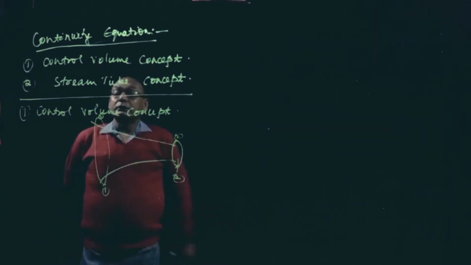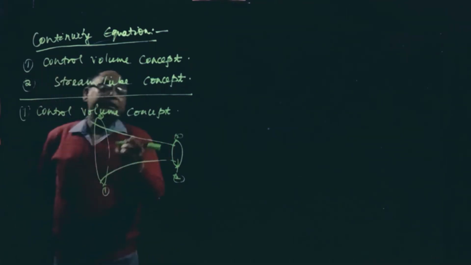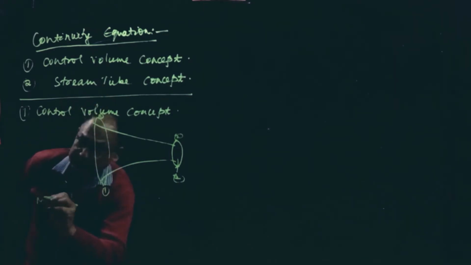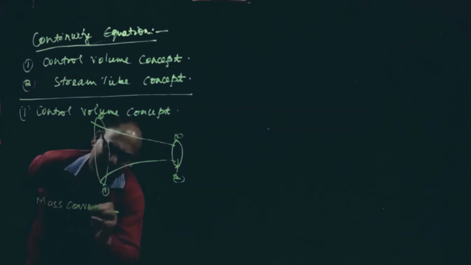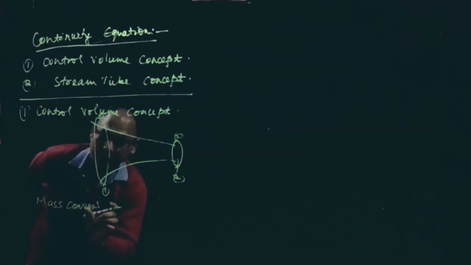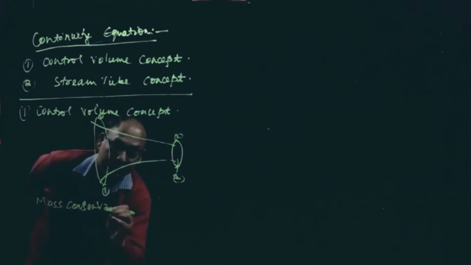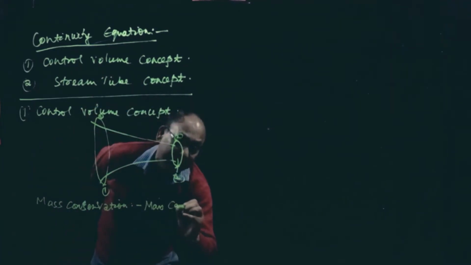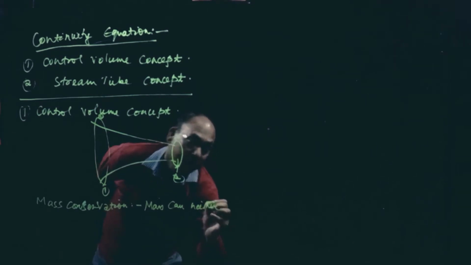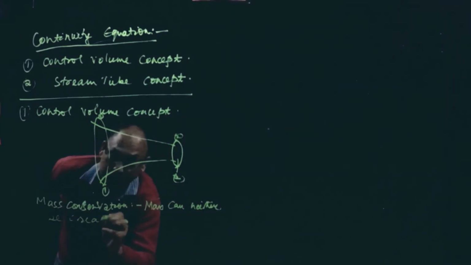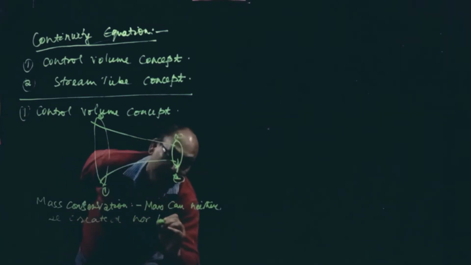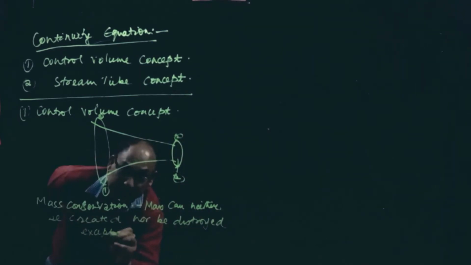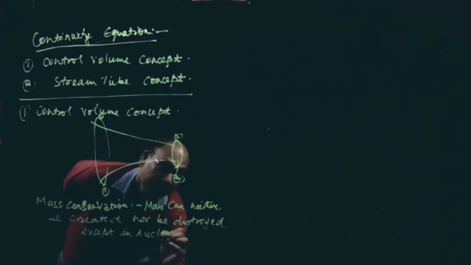Now this control volume concept is based on conservation of mass, which says that mass can neither be created nor be destroyed, except in a nuclear reaction, in a nuclear plant.